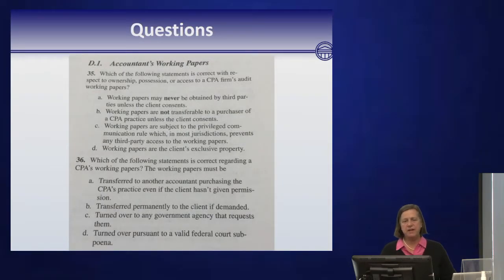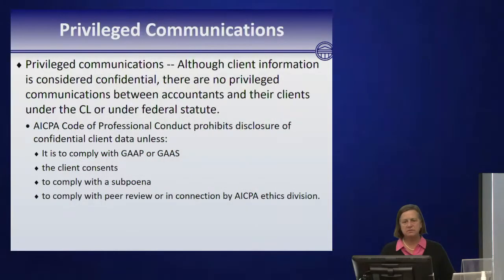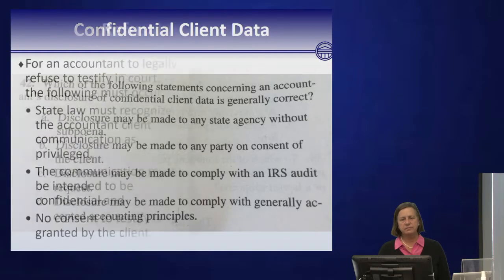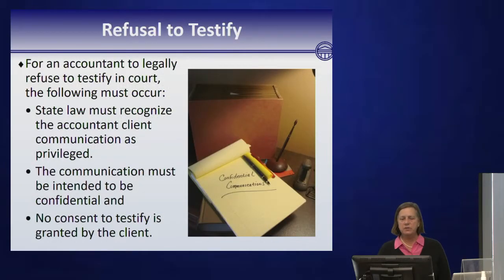Questions, look at 35 and 36. Again, privileged communications, there's no such thing as a privileged communication unless there is a state statute. Confidential client data. Take a look at this question, question 42. Again, refusal to testify.